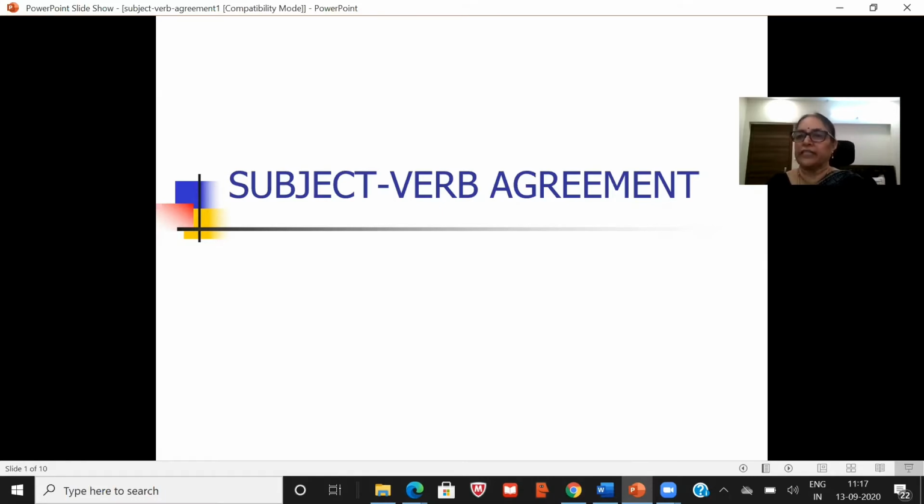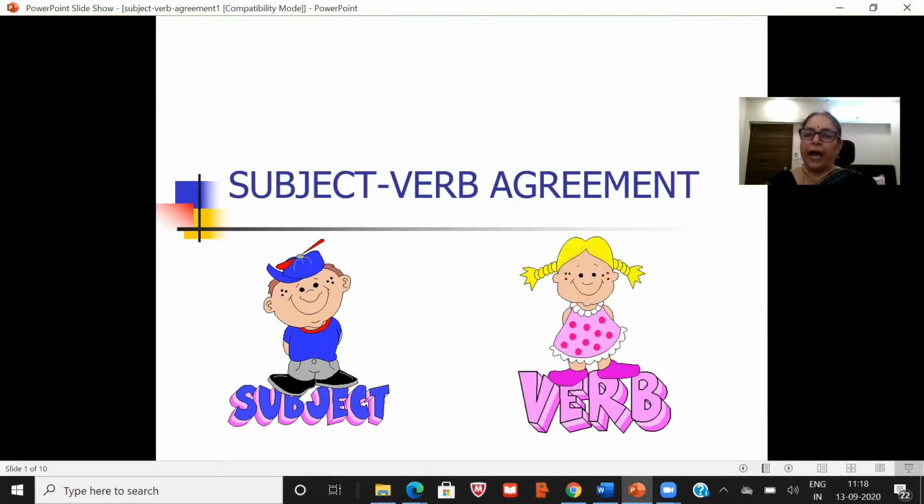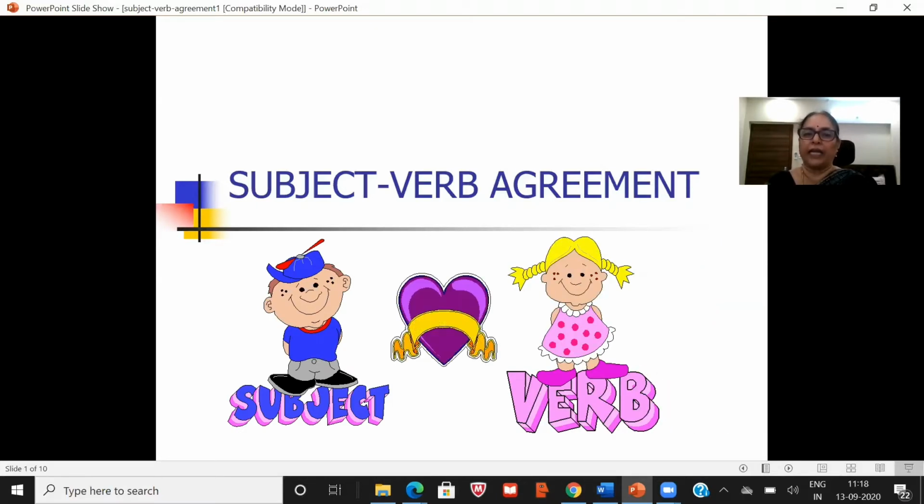Now, you know all the tenses of the verbs. Now, let us go with subject-verb agreement. This is a very important topic because if the subject and verb do not agree with each other, the sentence will be wrong. So the subject and the verb should agree with each other. Only then will the sentence be correct and you will get full marks.